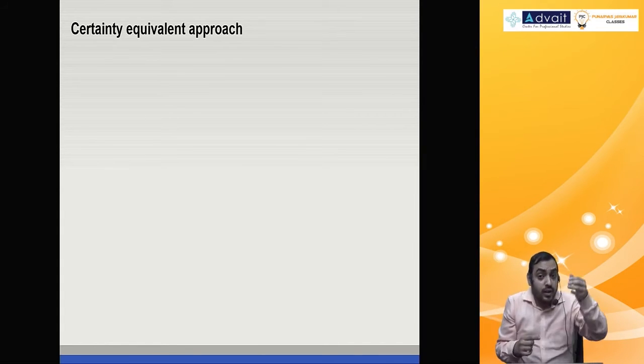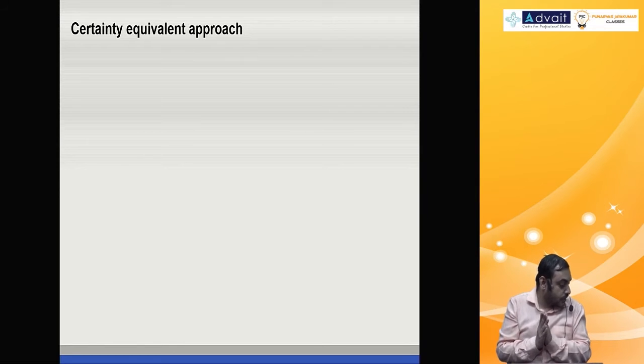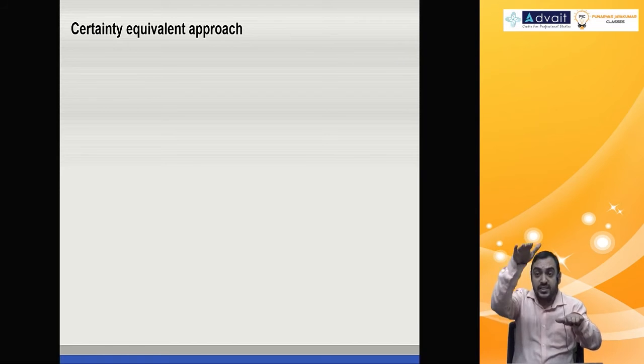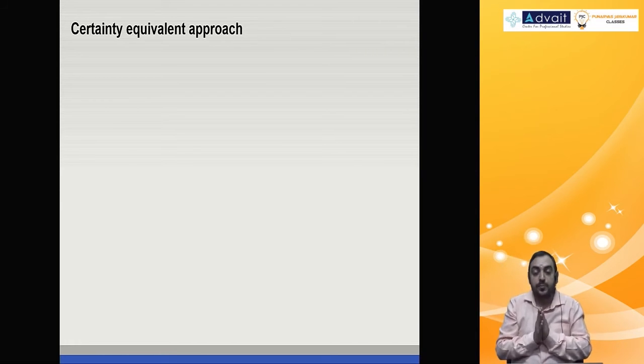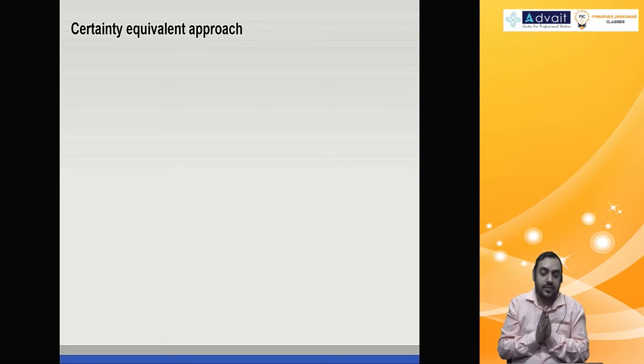What do we do now? Cash flow we bring it down to risk free, discounting rate also we bring it down to risk free. In the previous method, both were risky: risky cash flows, risky discounting rate. Now both of them will be risk free in nature. Cash flow is risk free, discounting rate also will be risk free. And how do you get risk free cash flows? By applying the certainty equivalent factor.